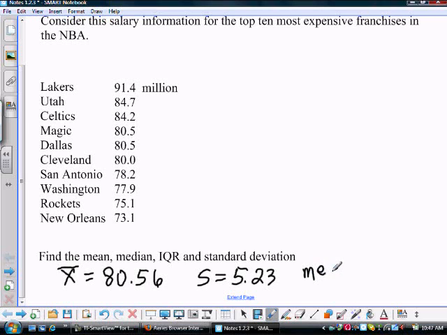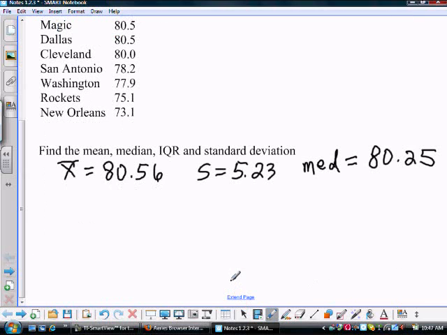Median, 80.25, and IQR. How do you get the IQR? Q3 minus Q1. Okay, so you do the subtraction for me. 6.3. Do I need to review in the calculator how to get these four numbers? We're good?